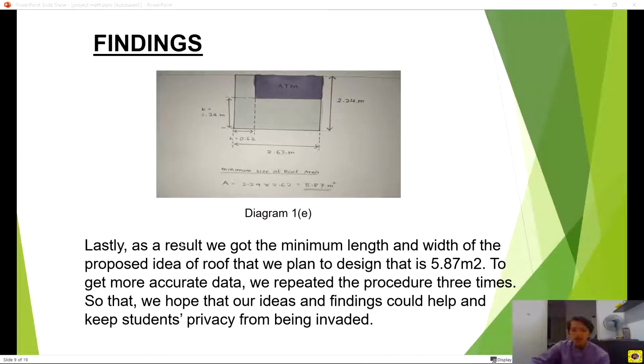Lastly, as a result, we got the minimum length and width of the proposed idea of roof that we plan to design, that is 5.87 meters square. To get more accurate data, we repeated the procedure 3 times so that we hope that our ideas and findings could help and keep students' privacy from being invaded.